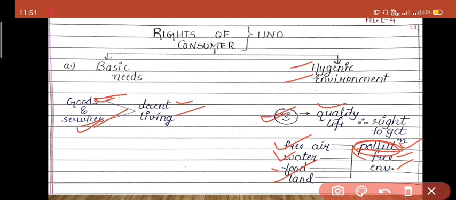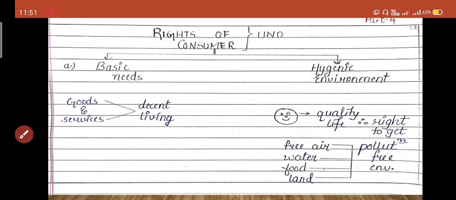It means that the seller has to produce the goods in such a way that the environment is not disturbed or polluted, whether it is air, water, land or food, whatever it is. So the sellers have to focus on quality along with a pollution-free or eco-friendly product. So these are the 2 rights given by the UNO for the consumers.